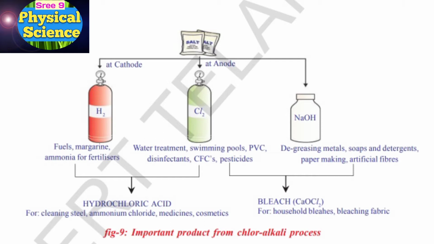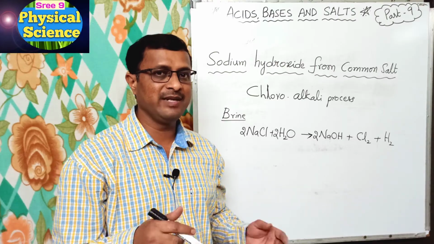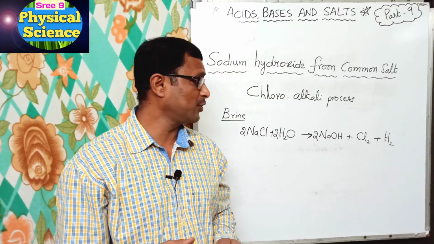Okay, and by combining hydrogen and chlorine, you see hydrochloric acid is prepared, and that is for cleaning steel, ammonium chloride, medicines, cosmetics. On the right side, bleach, CaOCl2, bleaching powder is prepared from chlorine and sodium hydroxide, and that is used for household bleaches and bleaching fabric. So these are the important uses of hydrogen, chlorine and sodium hydroxide. Okay, so here we just seen the different uses of these products.